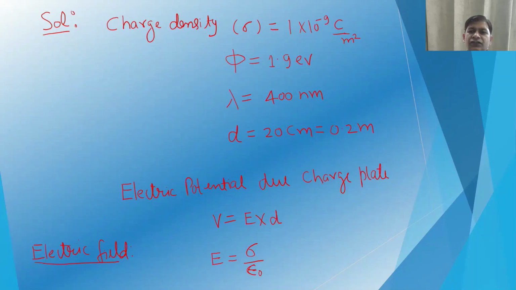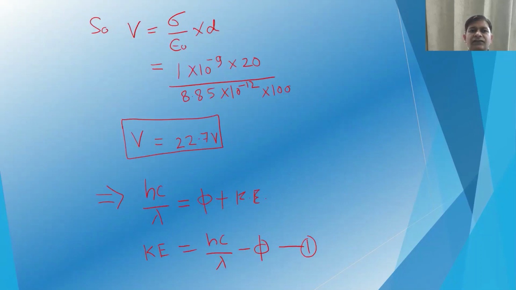So the electric potential due to the charged plate will be V equal to E into d. The electric field E will be sigma by epsilon naught, the charge density divided by epsilon naught. So V will be sigma by epsilon naught into d, where d is the spacing. You put those values: 1 × 10^-9 into 20, divided by 8.85 × 10^-12, divided by 100 because that is in centimeter. So V will be 22.7 volt.